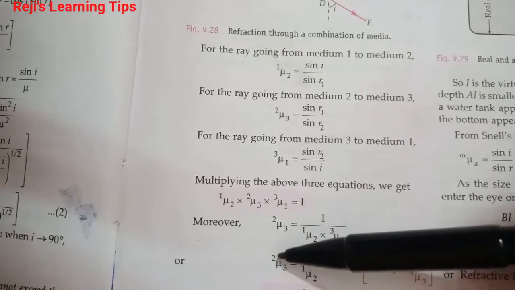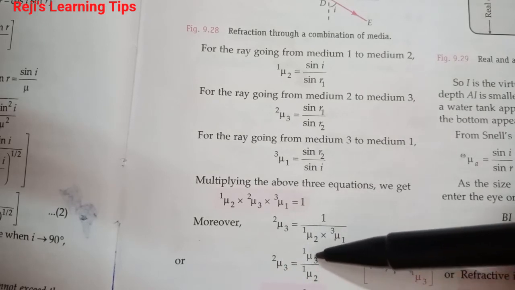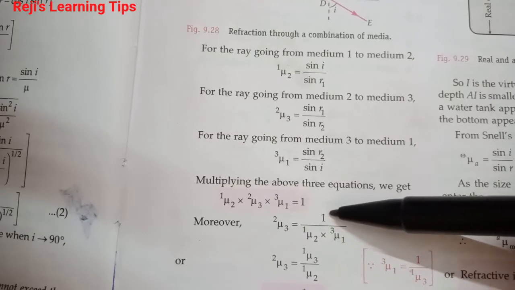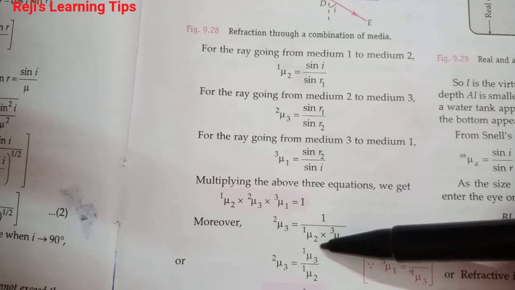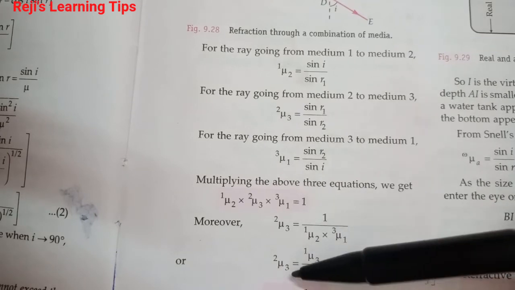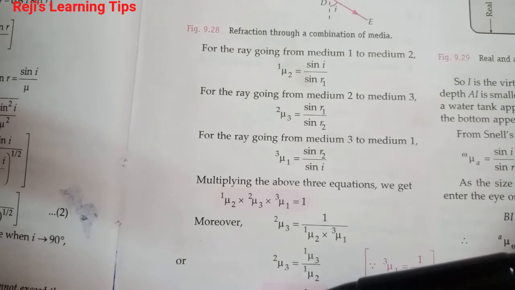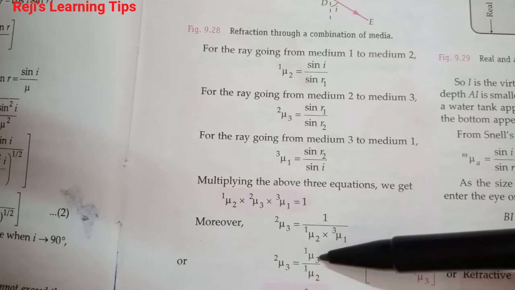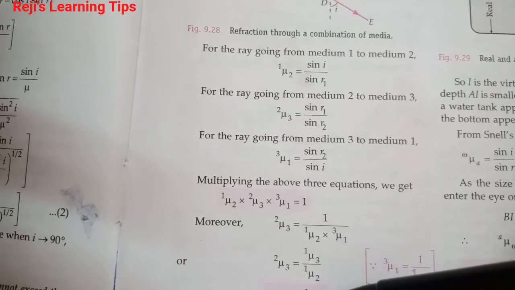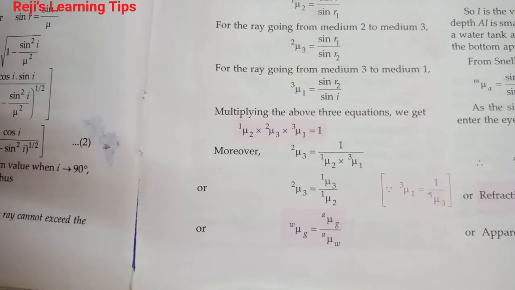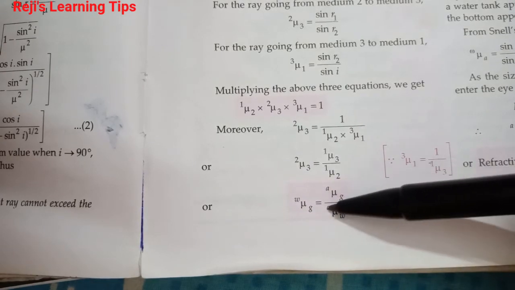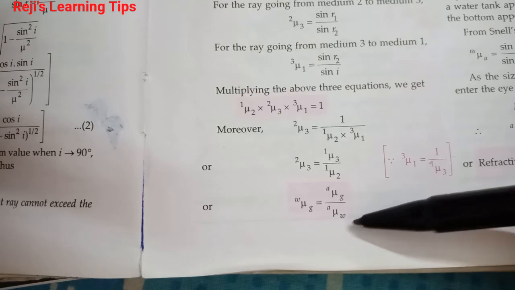Then mu 32 is equal to mu 31 divided by mu 21, which means we can write mu 31 divided by mu 12. Mu 32: 3 means glass, 2 means water. That is equal to 1 means air, 3 means glass, and this is water. You should study that very clearly. Wmu g is equal to Amu g divided by Amu W.